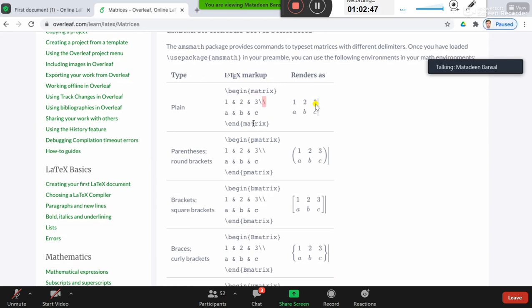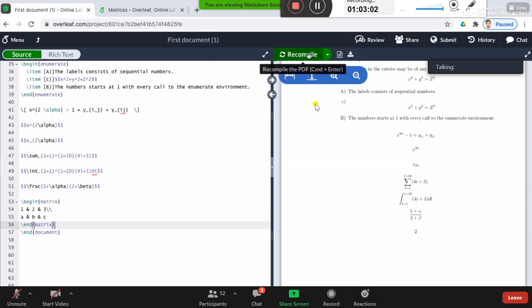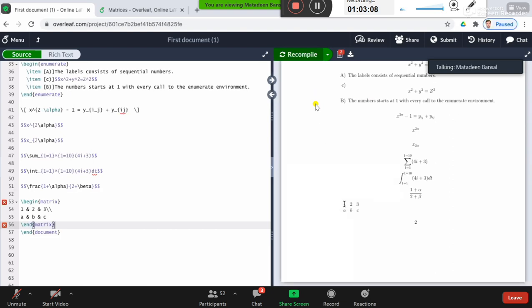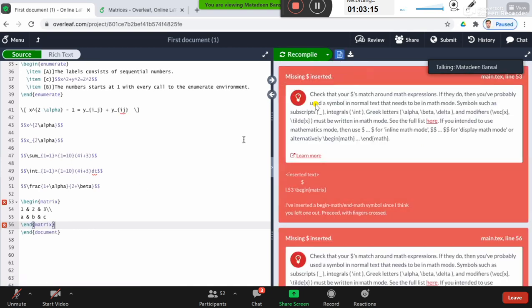But here it will be a plain matrix. Let's see what will happen if you give this command over here. You will have this type of arrangement without any bracket. Here you have to use math mode, actually, then it will work fine.